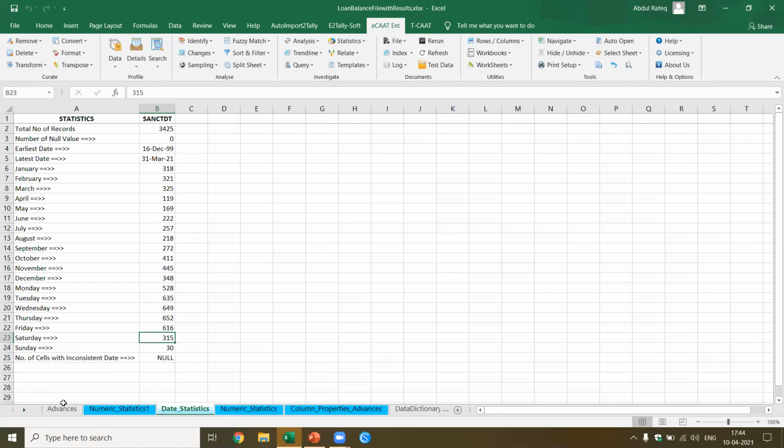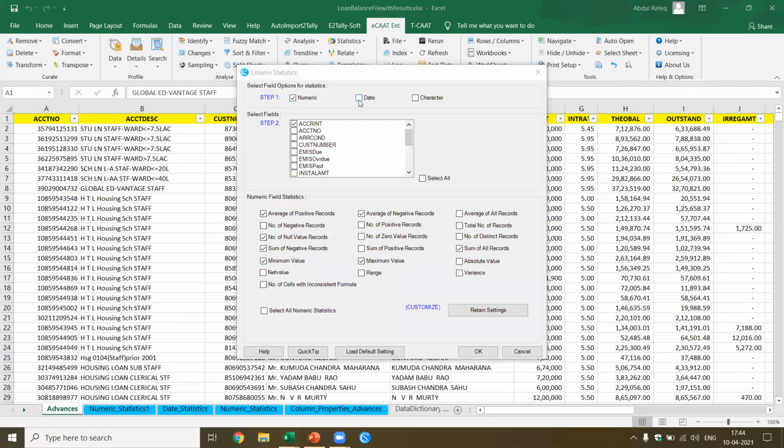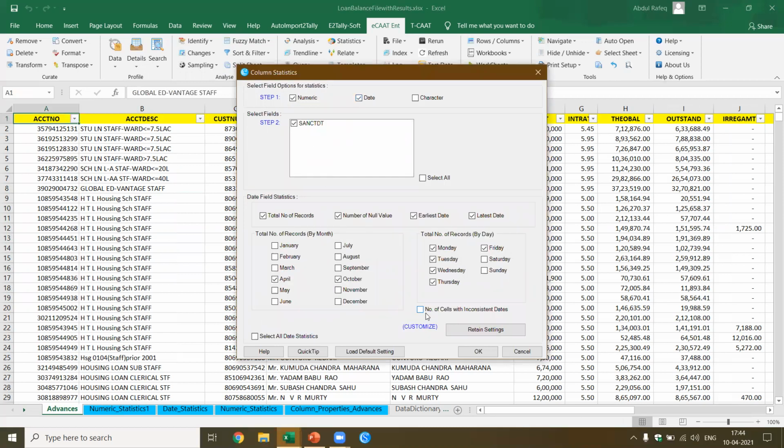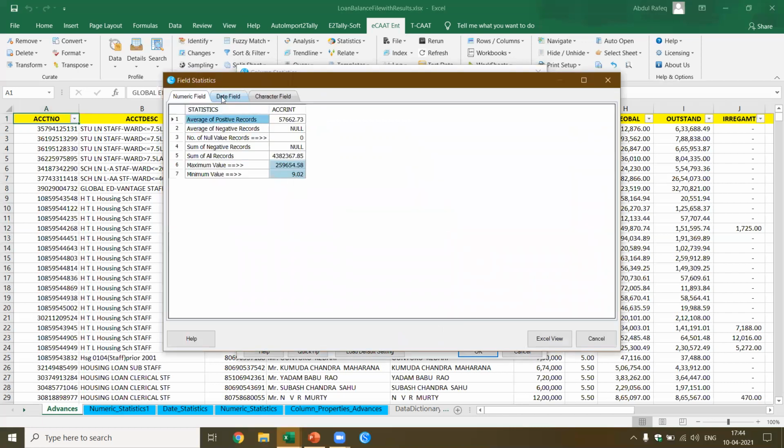Okay, now I would like to know which are the accounts which have been sanctioned loans on Sunday. I come back again to this file. I say detail. I say column statistics. I'm going to date. I picked up this and I say number of cells and I say select all date statistics and I say okay. I'll be getting the result. Now I've got this result. Let's come to the date field.